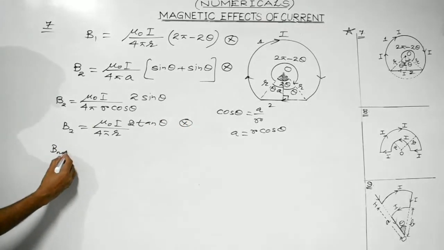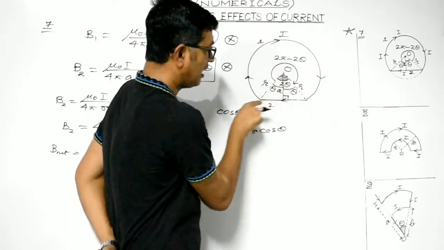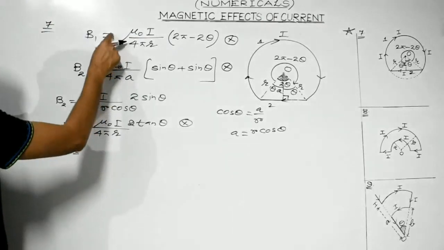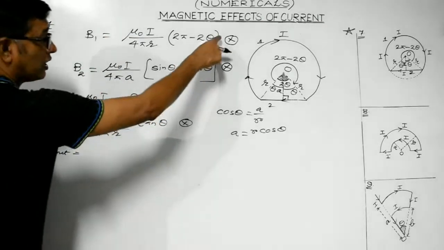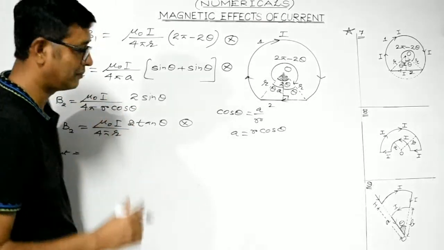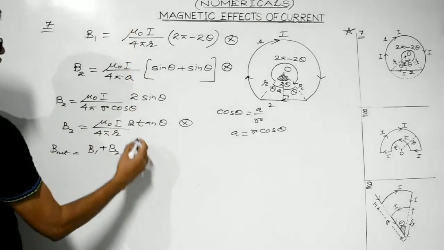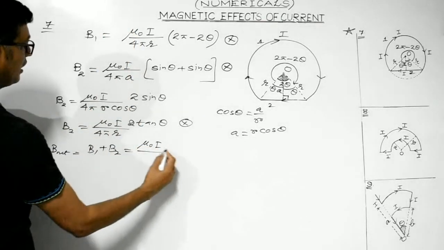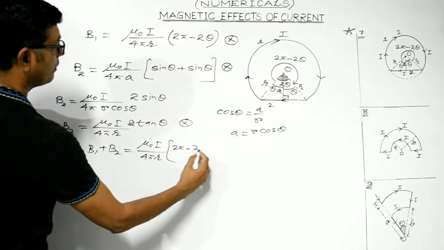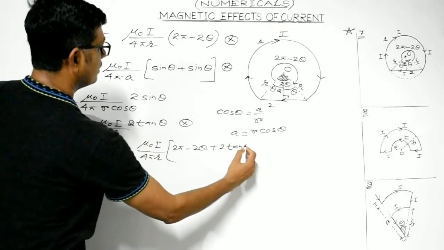So the resultant magnetic field at point O due to this current carrying arc as well as due to this straight conductor would be given by B1 plus B2, because both are directed inwards, so they will get added up. So we get mu naught I divided by 4 pi r, which can be taken as common, times 2 pi minus 2 theta plus 2 tan theta.